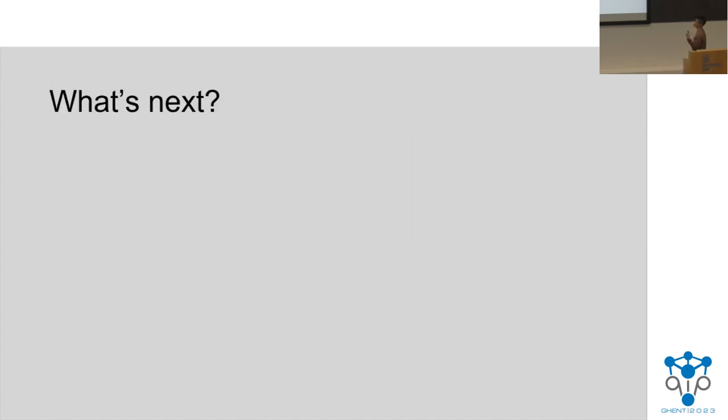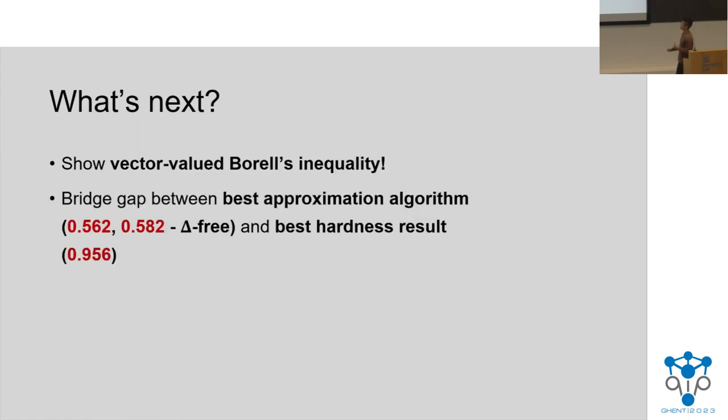So what's next? Well, one thing is that we should try to show this inequality. Our proof attempt of this actually takes up the majority of our paper, and we're able to show it in a very special case, but the question is, can we show the full version? It seems like some different techniques might be required just because of this issue with negative versus positive correlation. On the other hand, a natural question is whether we can bridge the gap between the best possible approximation algorithms, which either get 0.562 or 0.582 for triangle-free graphs, and the hardness result obtained in our paper.